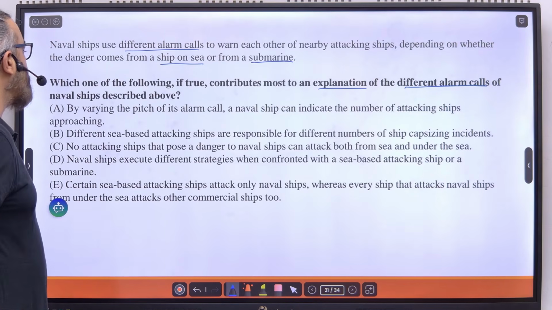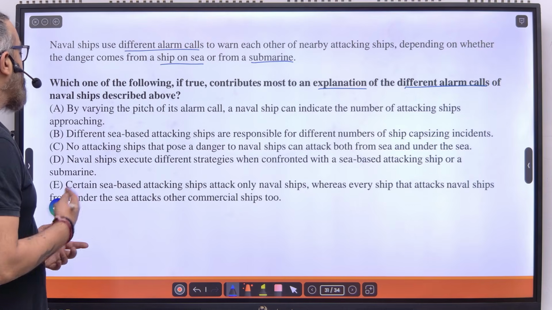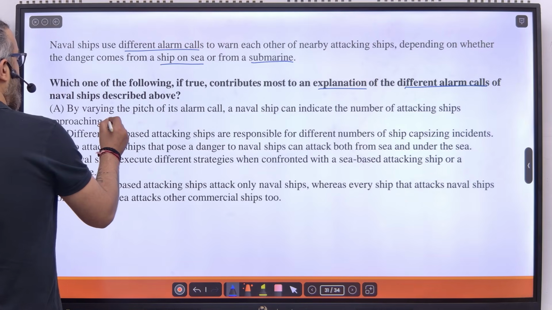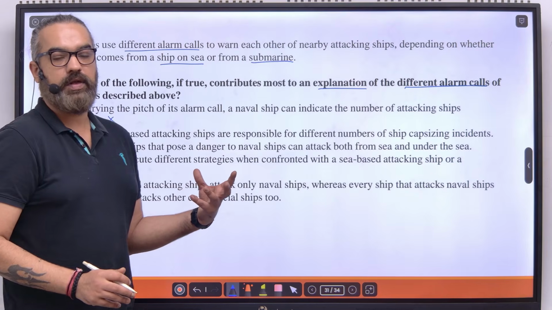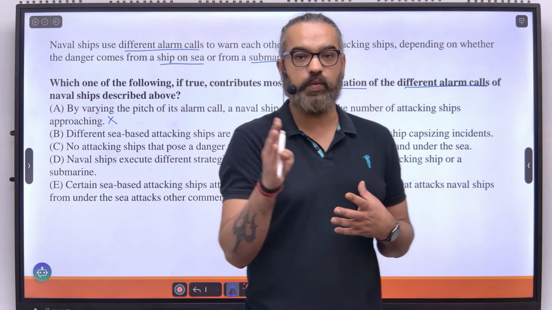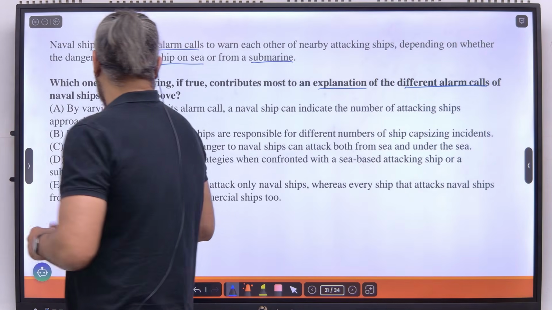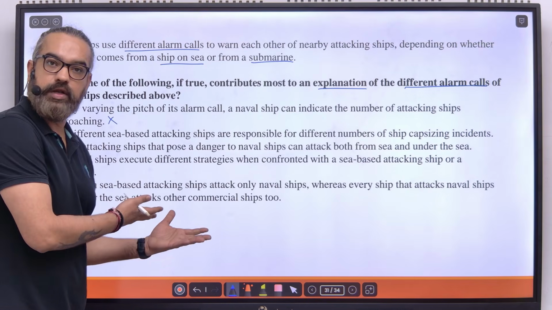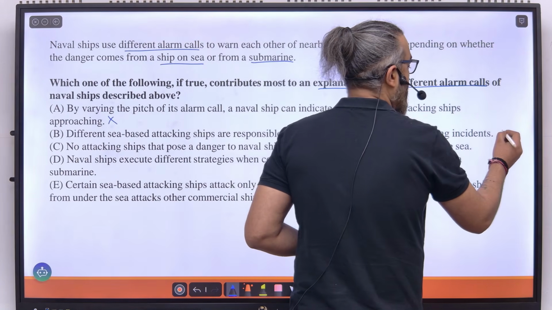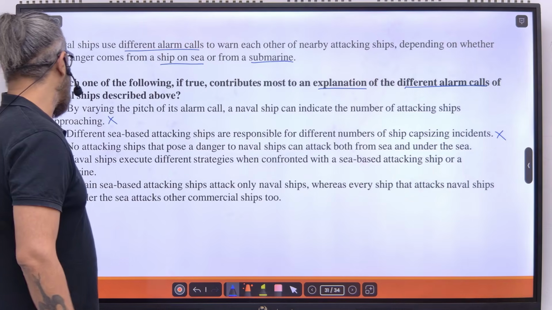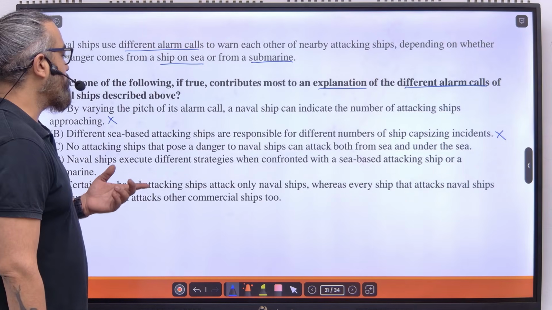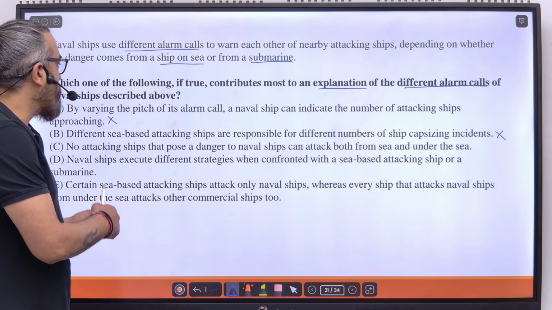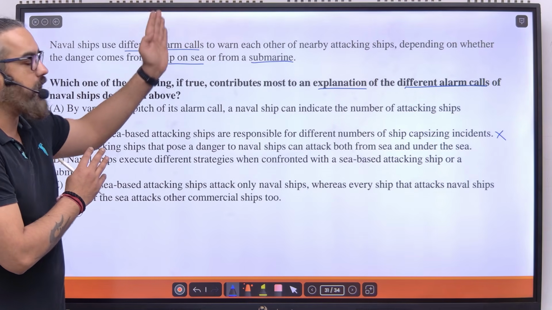A says, by varying the pitch of its alarm call, a naval ship can indicate the number of attacking ships approaching. Are we concerned with the number of attacking ships? No. And it's only talking about ships. We are concerned with why different calls for ships on water and submarines. B says different sea-based attacking ships are responsible for different numbers of ships capsizing. Again, this only talks about ships. I'm concerned with ships and submarines, different alarm calls. C says no attacking ships that pose a danger to naval ships can attack both from sea and under the sea. Again, this only talks about ships. We are concerned with why different alarm calls for ship and submarine.